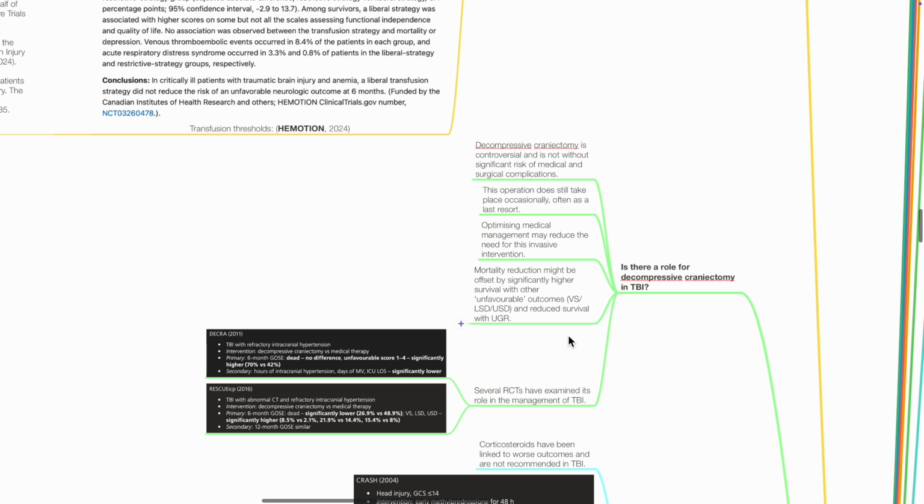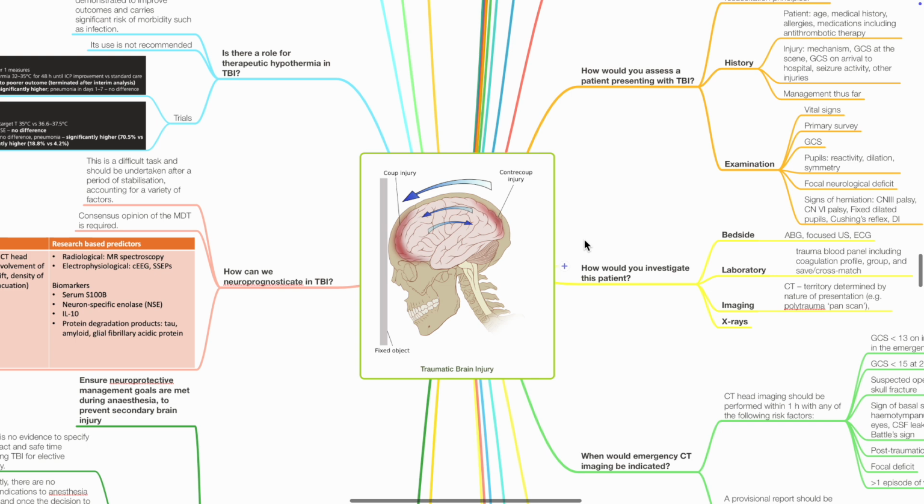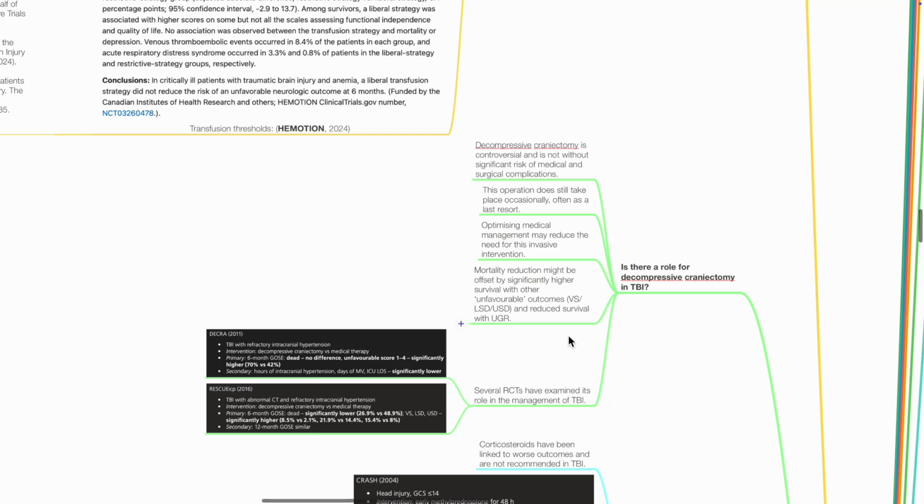RCTs that have examined the role of decompressive craniectomy include the DECRA trial in 2011. Patients with TBI with refractory intracranial hypertension. Intervention: decompressive craniectomy versus medical therapy. Primary outcome: 6-month GOSE. No difference in mortality. Unfavorable score 1 to 4 is significantly higher in patients undergoing decompressive craniectomy. Secondary outcomes such as hours of intracranial hypertension, days of mechanical ventilation, and ICU length of stay are significantly lower in